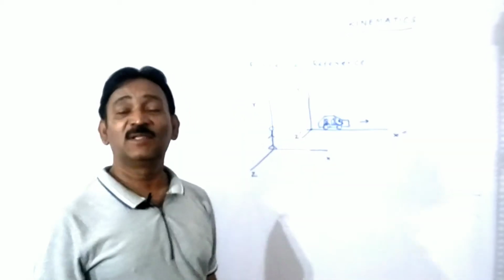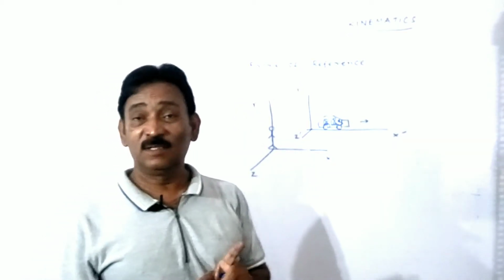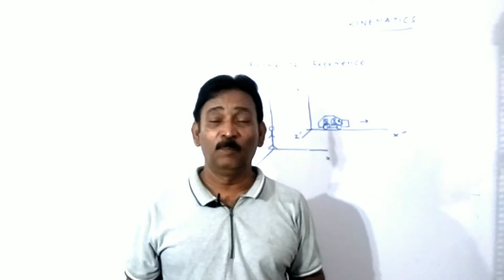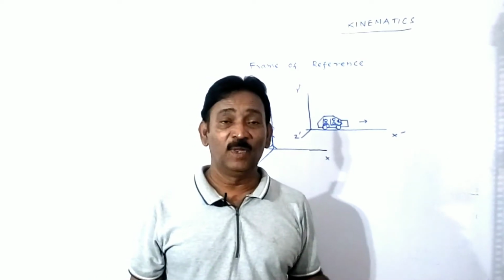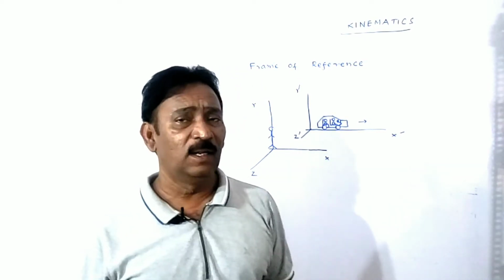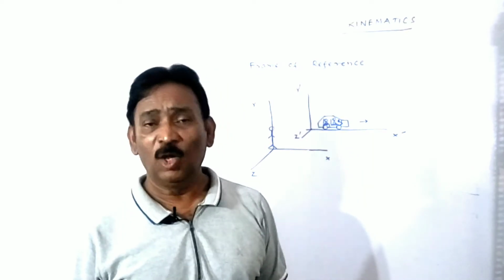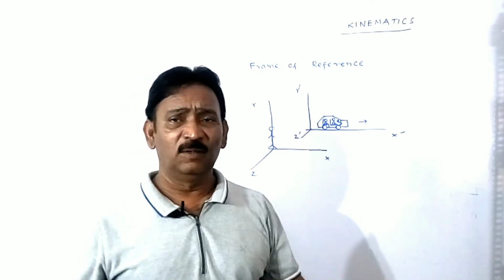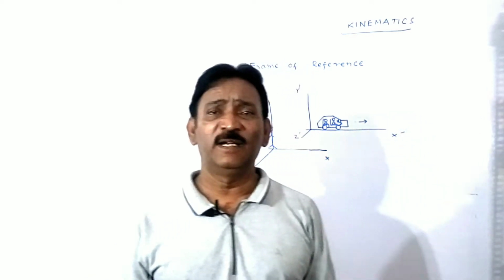It is the frame of reference. Frame of reference is the imaginary coordinate axis system in which the motion of the body can be observed. I hope you understood.